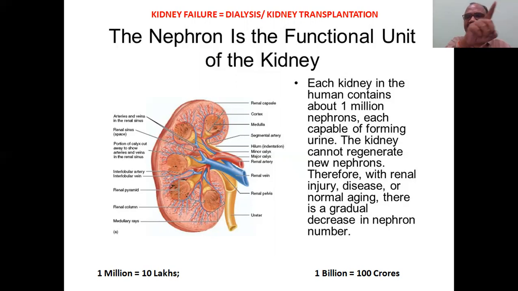So once the kidney has failed, you have to go for dialysis or kidney transplantation. Only two options. Once the kidney has failed, that's it. No other option right now. And one wonderful Ayurvedic drug is there, Punar Nava.